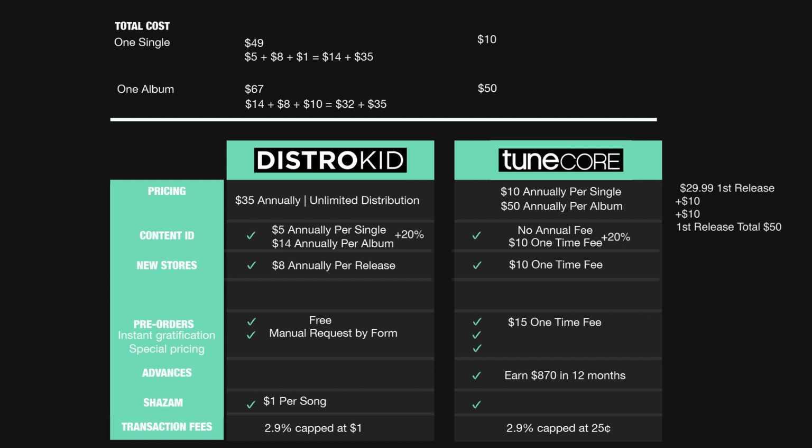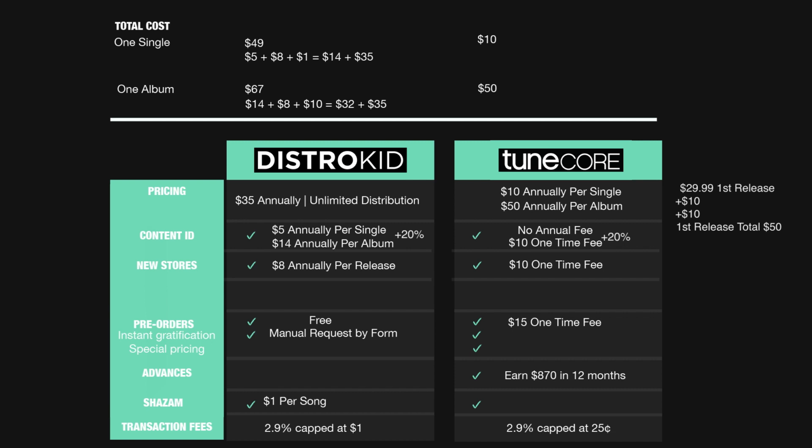So when you factor in those annual fees, it kind of escalates the cost. Now, if you think about it, you say, okay, well, you have unlimited distribution. That means you could pump out a bunch of releases every year. And if you have 10 releases with Distrokid versus 10 releases with Tunecore, how much do you end up paying?